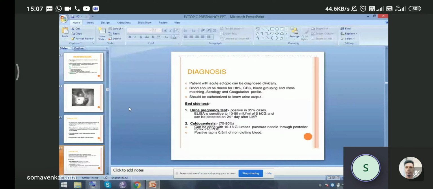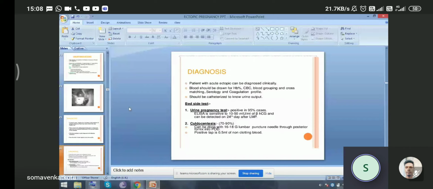The second bedside test we can do is the urine pregnancy test. It is positive in 95% of cases, and ELISA is sensitive to 10 to 15 milli-international units per ml of beta HCG and can detect pregnancy on the 24th day after LMP. And the other bedside test we can do is culdocentesis. About 70 to 90% of cases can be done.